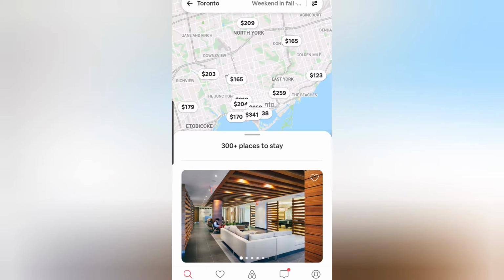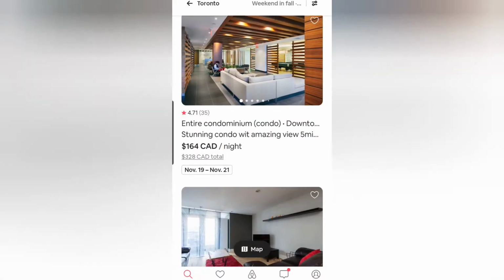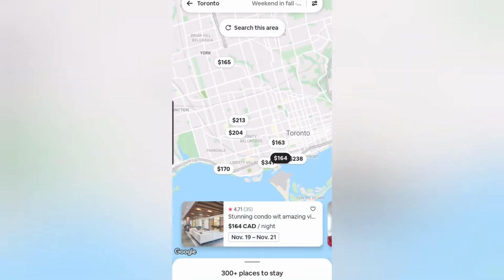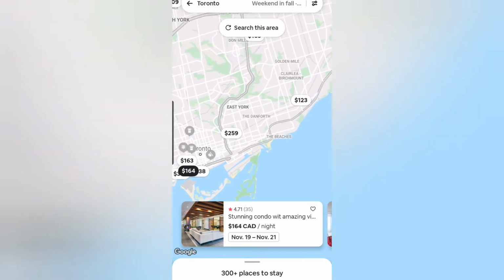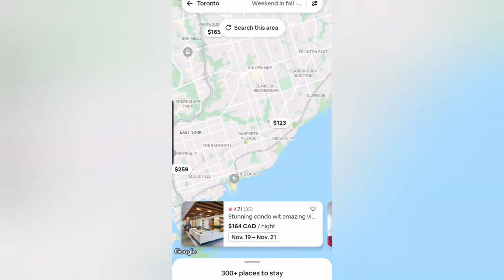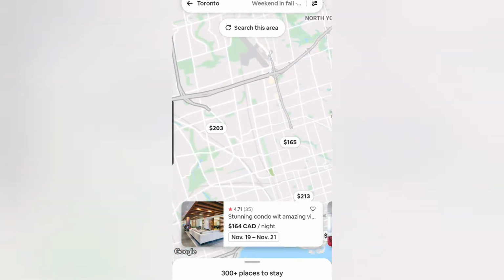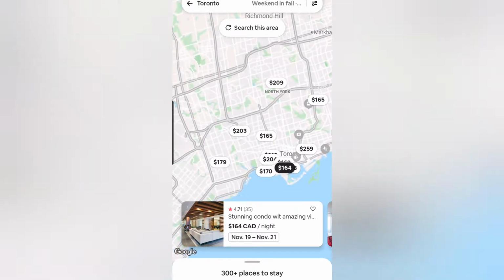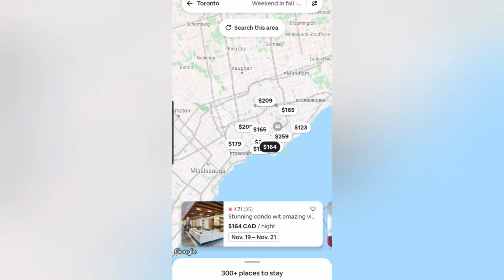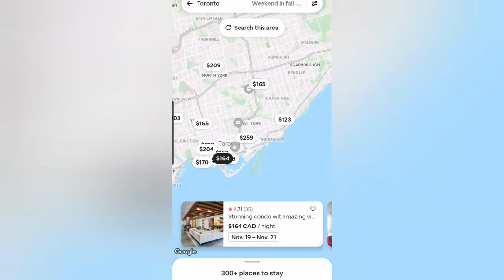And here you can see all the area. You can zoom in and out, and choose. You see those amounts here, like 123, that's per day. And if you click on any one, like let's say this one for example, there are so many here. You can change the area. You can do a lot of things in this app, but I'm just showing you a quick look to give you an idea. So if I click on this one, it shows me here.